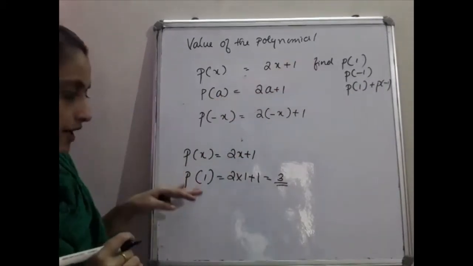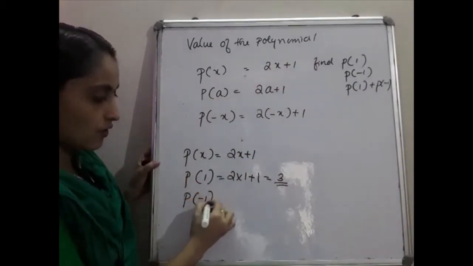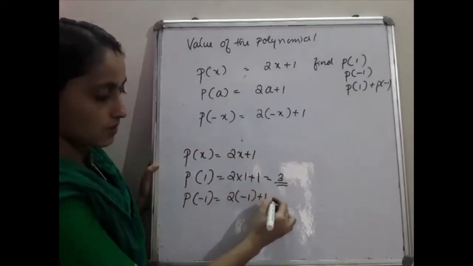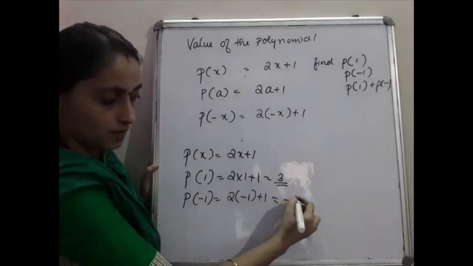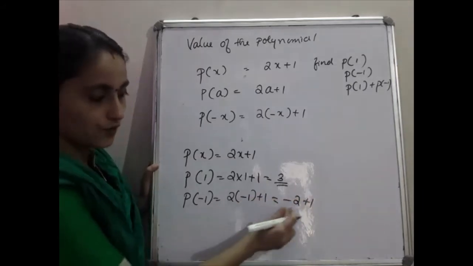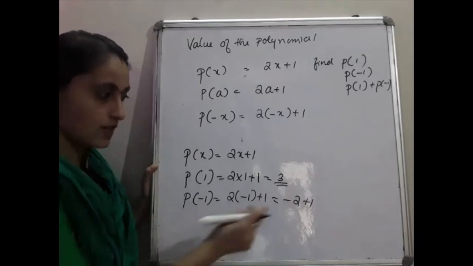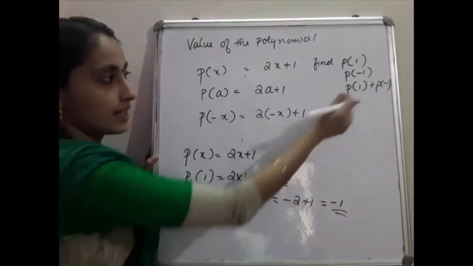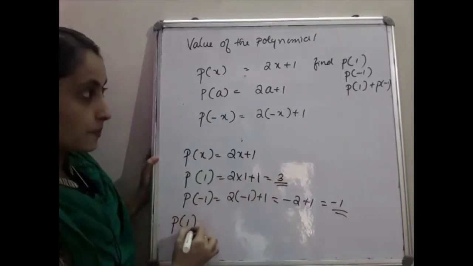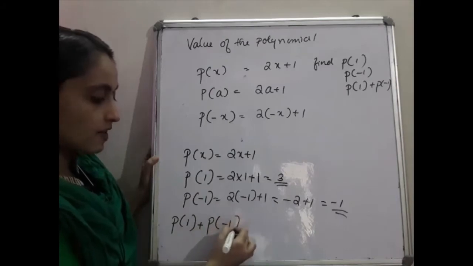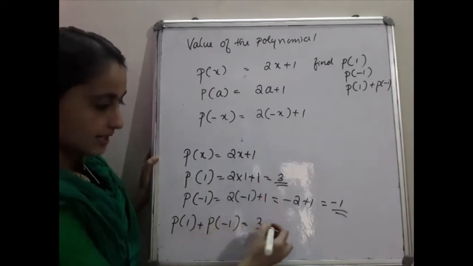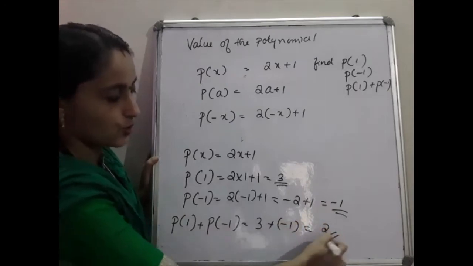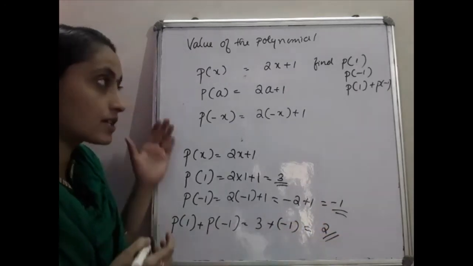So p of 1 we already found, and then p of minus 1. How will you find it? Replace x by minus 1. So 2 into minus 1 plus 1. 2 into minus 1 is minus 2, plus 1. Different signs, so you find the difference: 2 minus 1 is 1, and the sign of the greater, that is minus. So p of minus 1 is minus 1. Next, p of 1 plus p of minus 1. p of 1 is 3, plus p of minus 1, which is minus 1. So 3 plus minus 1 is equal to 2. Our answer is 2.